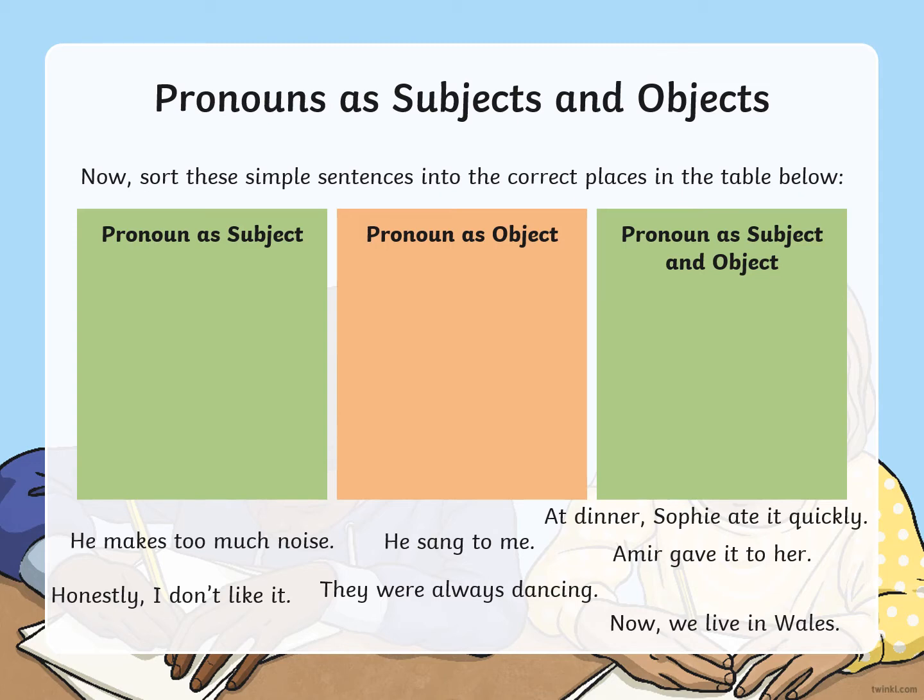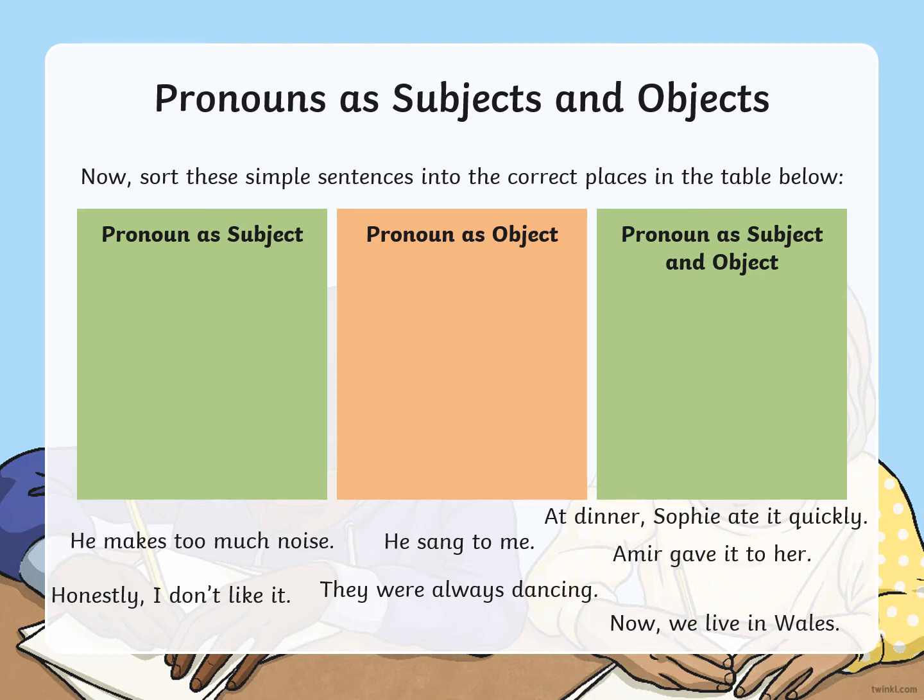So have a look underneath. We've got sentences like he makes too much noise, honestly I don't like it, they were always dancing, he sang to me at dinner, Sophie ate it quickly, Amia gave it to her, now we live in Wales. Sort these simple sentences into the correct places in the table below.